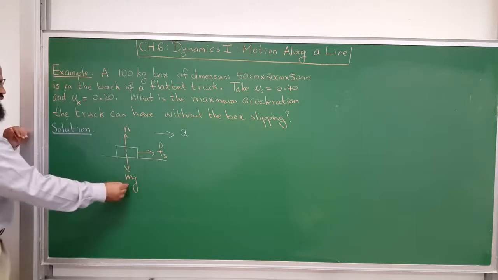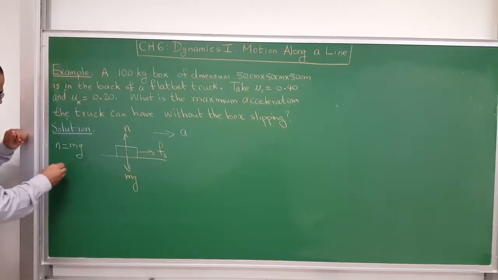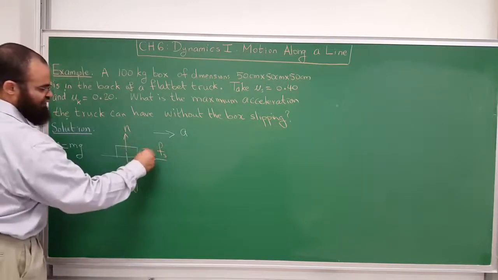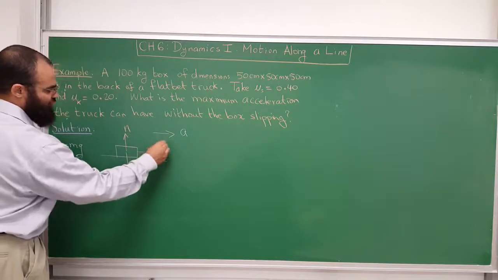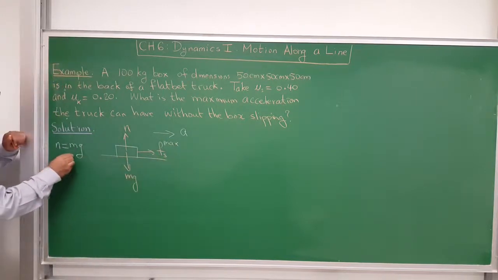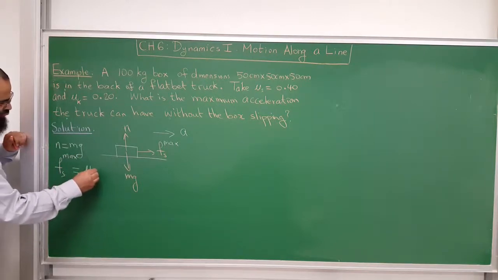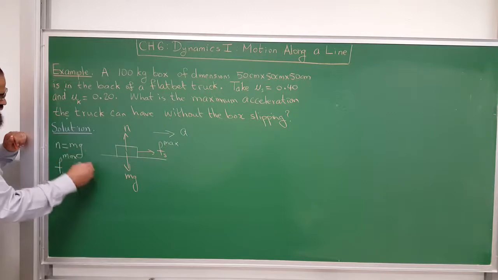It means the normal force is equal to mg. So for the force of static friction, to cause the maximum acceleration, you need the maximum force. So I want the maximum force of static friction, and that is equal to mu s times the normal force, but the normal force is mg.